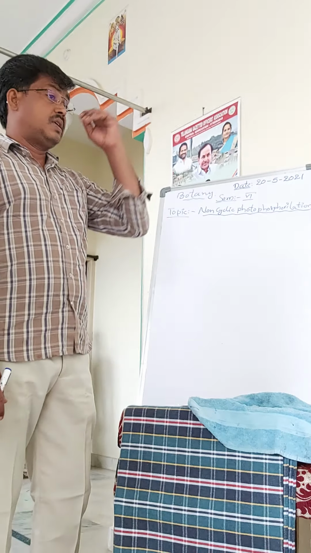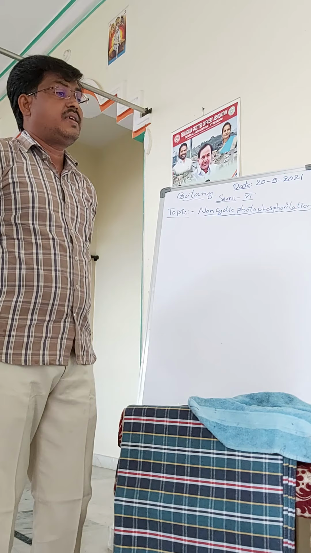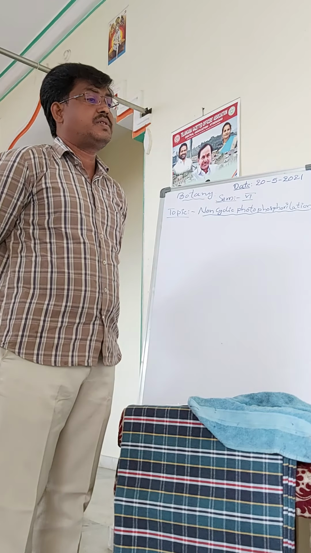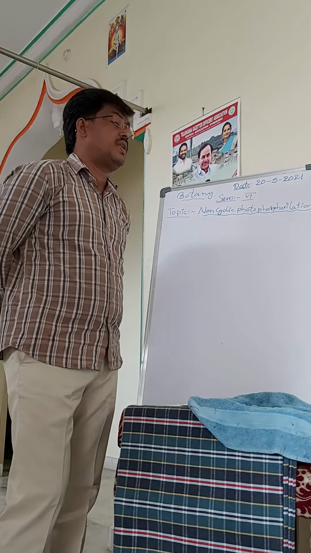These electrons do not return to the pigment system. So this is known as non-cyclic photophosphorylation.